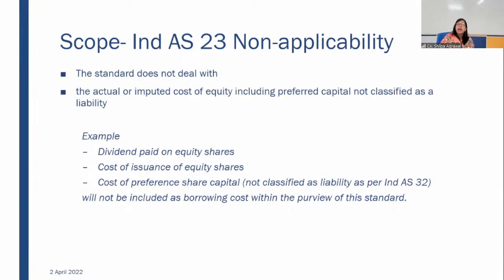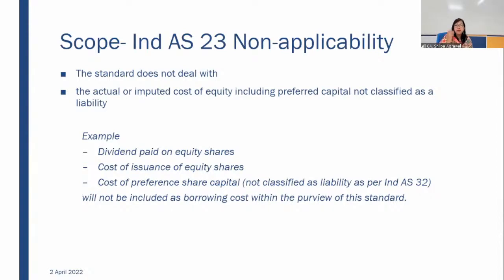What does this mean? We pay dividend on equity shares, we pay dividend on preference shares. Then why are we specifically scoping out this particular nature of expense from this standard? In certain places, like in bonds, or preference share capital which is classified as liability, we pay dividend.